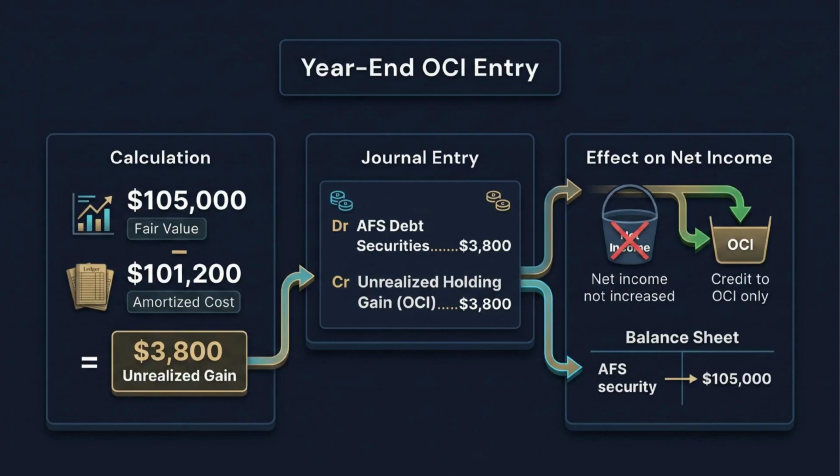The journal entry is debit AFS Debt Securities $3,800 and credit unrealized holding gain in OCI $3,800. Net income is not increased by this unrealized gain. The bond now appears on the balance sheet at $105,000. The reconciliation is clean. 101,200 plus 3,800 equals 105,000.